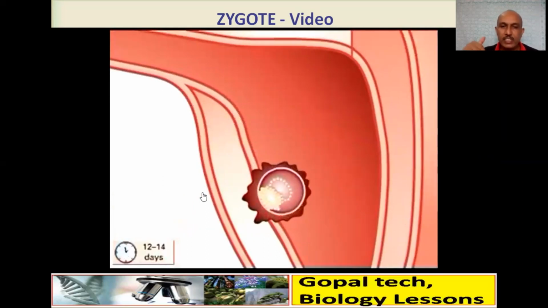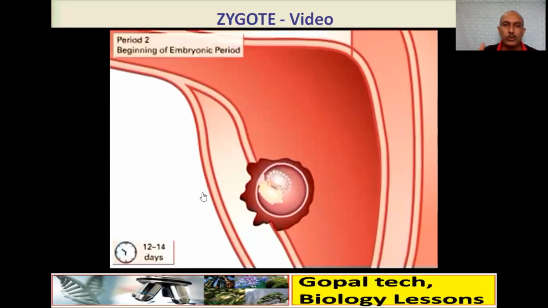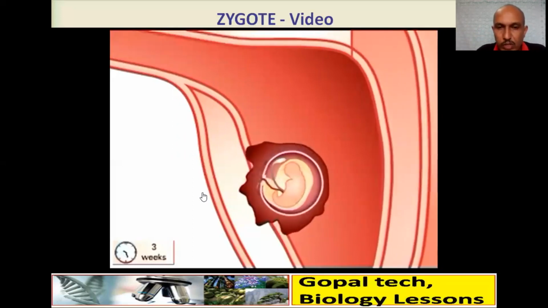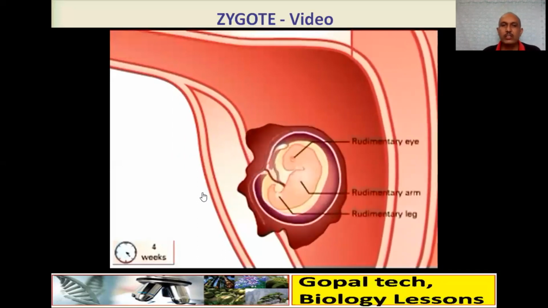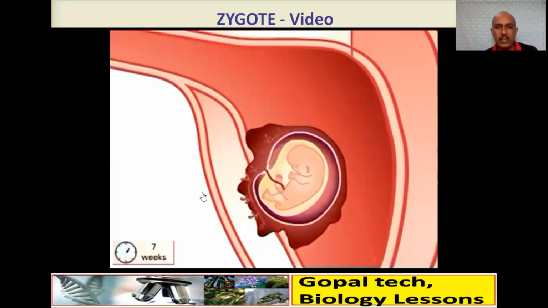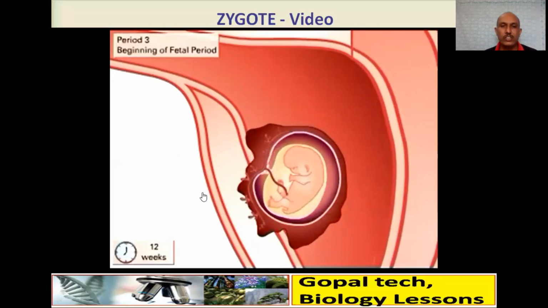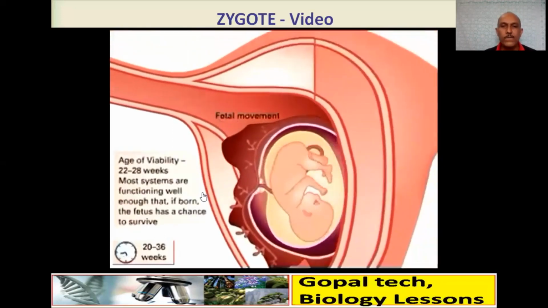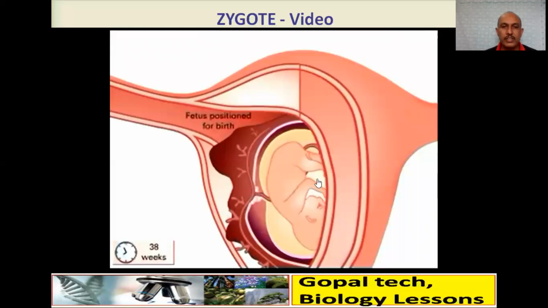The placenta is produced, and then this will slowly develop into an embryo. See, the heart will develop, limbs will develop, until the fully developed baby. At 4 weeks, the rudimentary eye, the embryo ear, then these are legs, hands, then genital differentiation, male and female. A single-cell zygote becomes a fully developed baby, ready to be born after 9 months 10 days, or around 40 weeks.